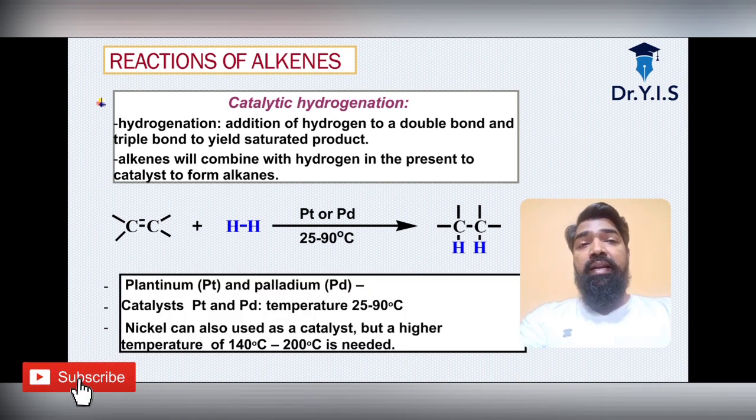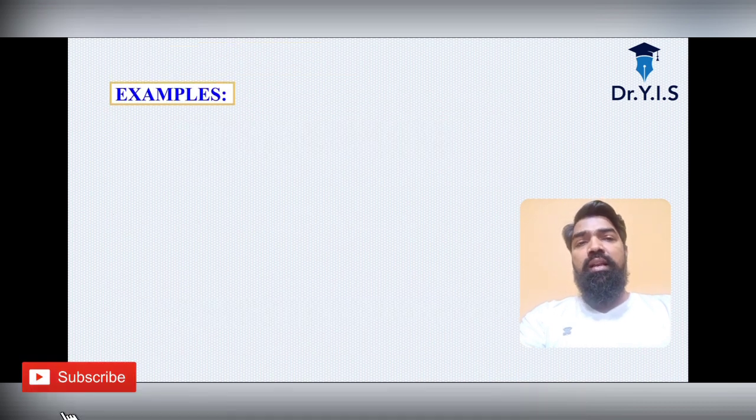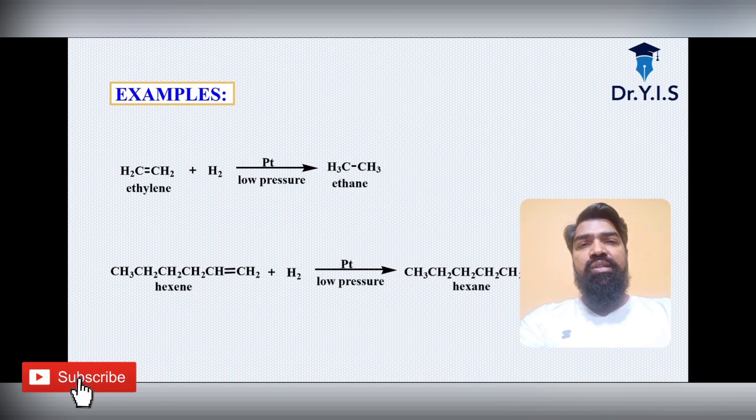For those who need more temperature, 140 to 200 degrees Celsius, nickel will be the catalyst. The examples are shown on your screen.